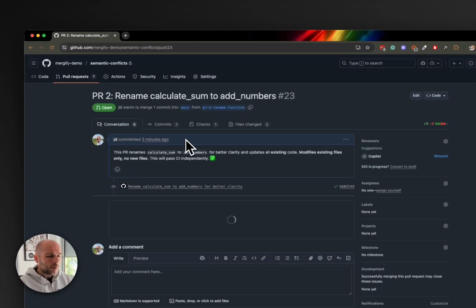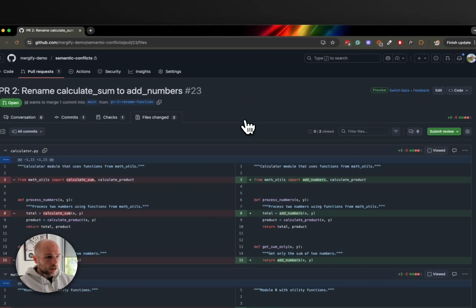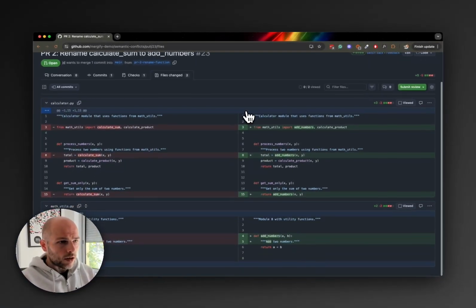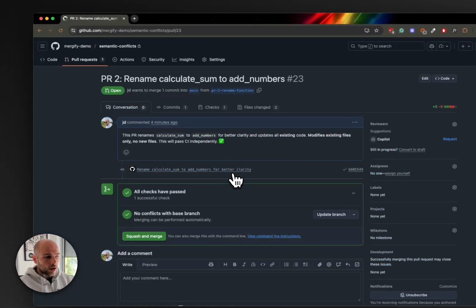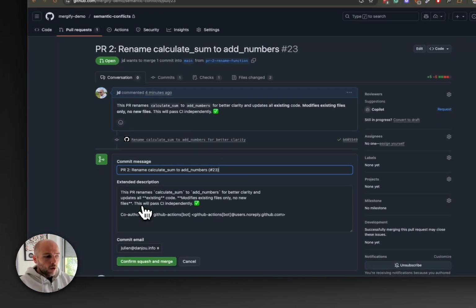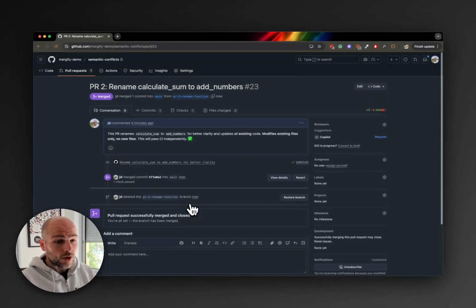Well, that second PR does something that works too. It renames calculate sum to add numbers. If I go to the changes, it seems to work. They just rename the function, right? So the CI said it works, so I can merge it, right? So I'm going to merge it. Well, if you followed what happened in the first PR, you might have a clue that it's not going to work, right? Because the function has been renamed.